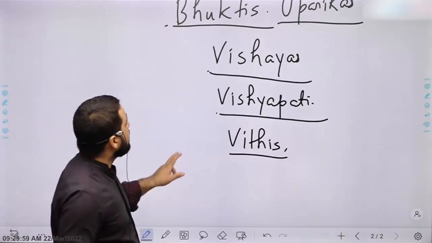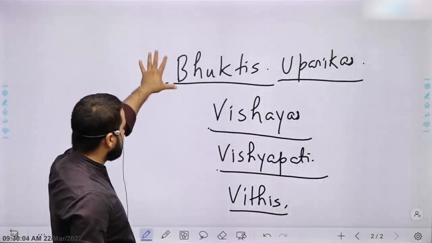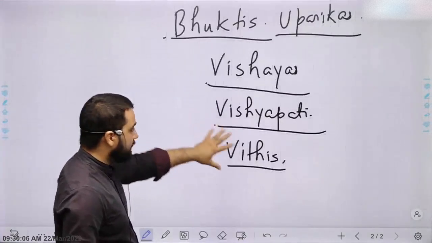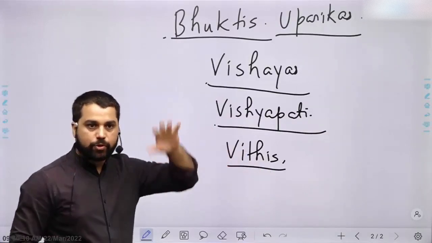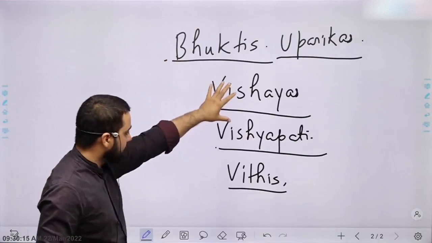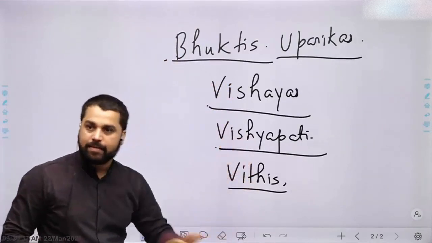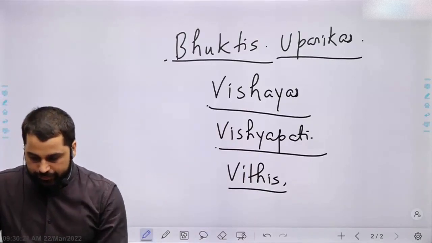So, if I have to talk about the unit of administration, then Bhuktis, Vishayas, Vithis and then villages. अगर हम unit of administration की बात करें, तो top पे फिर empire will be divided into Bhuktis, Bhuktis will be divided into Vishayas, Vishayas will be divided into Vithis and then villages, right? हम ऐसे लिख सकते हैं. Write down next bullet point.